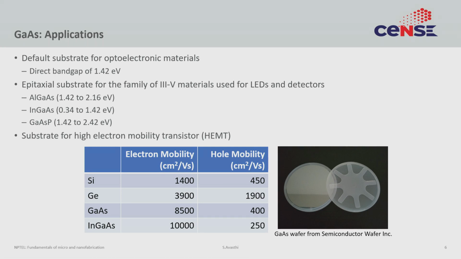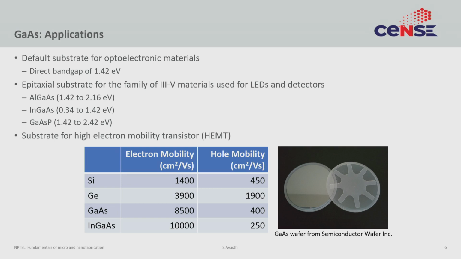A gallium arsenide family of semiconductors also exist. For example, aluminum gallium arsenide or indium gallium arsenide or indium gallium arsenic phosphide. And this family of materials has a range of band gaps, and getting a range of band gaps is again very important in optoelectronic applications, because the color of the LED is directly related to the band gap of the material.